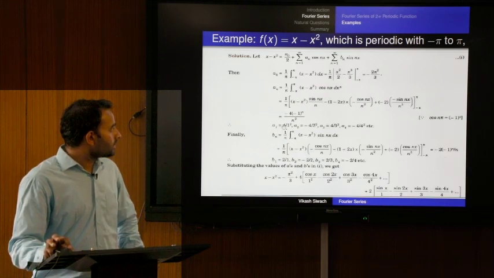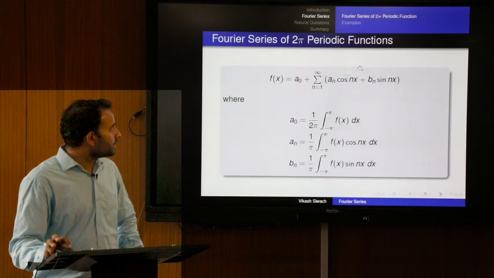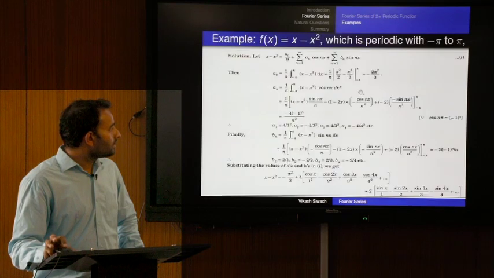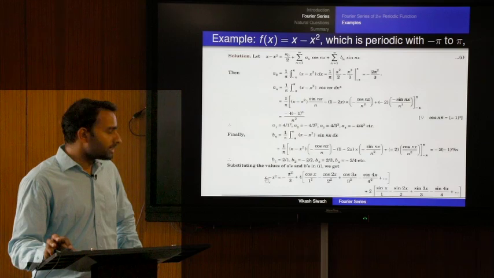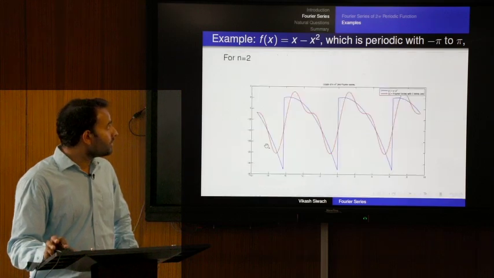So, we calculate the starting values of a1, a2, a3, a4 and b1, b2, b3, b4 and put them in the series representation, with the a naught, a n and b n values here. We get the Fourier series representation of the function x minus x square. We can see this by graph also.